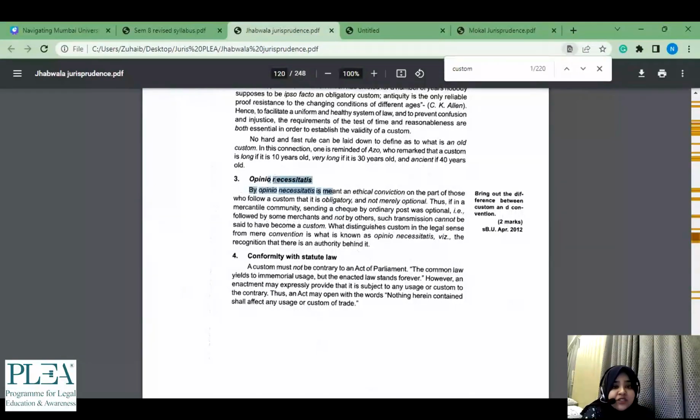What happens is this: you might know the answer, but you don't know what the translation is, and according to that, what you have to write. So maybe it means ethical conviction on the part of those who follow it. You might know all this, but if you don't know the meaning, how are you going to attempt the paper, right? So these are the few things you can focus on when you are going through the questions: at least know the translation, what it translates to. And obviously whenever you have questions in another language, usually Latin, you have to give them a translation.